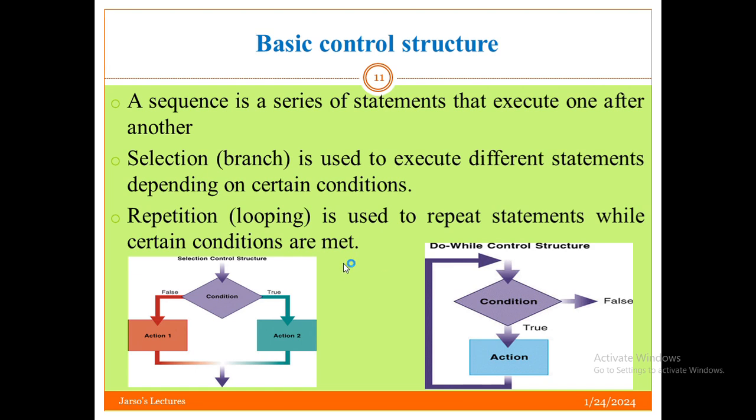For example, if the condition is true, we execute the statements until the condition is true. If the condition is false, it will exit the loop. Those two, selection and loop control structures, are what we may face when drawing a flowchart.